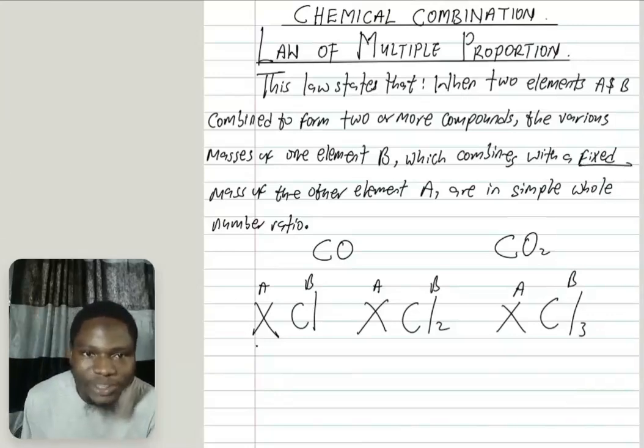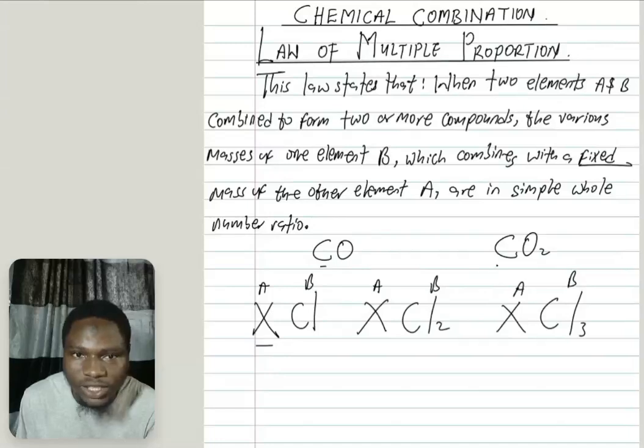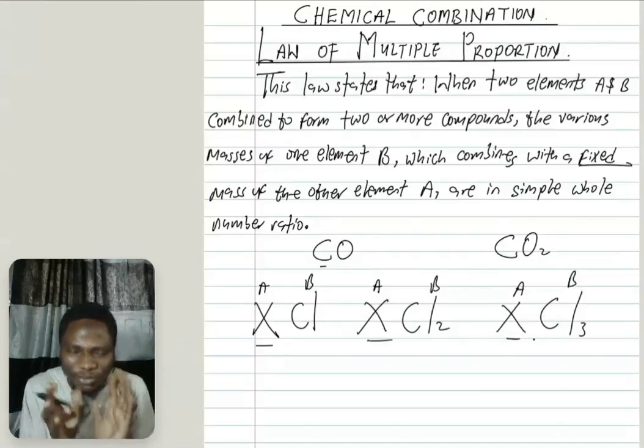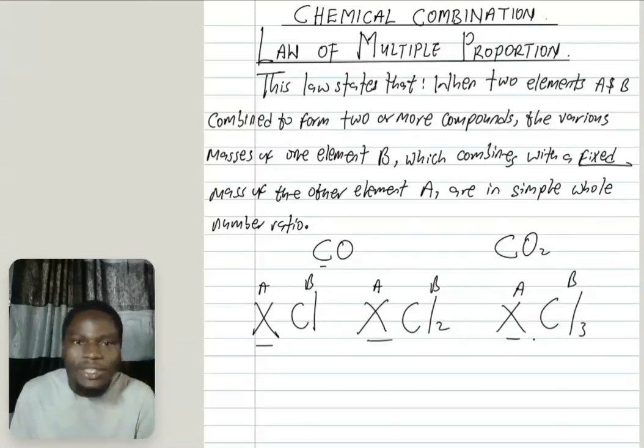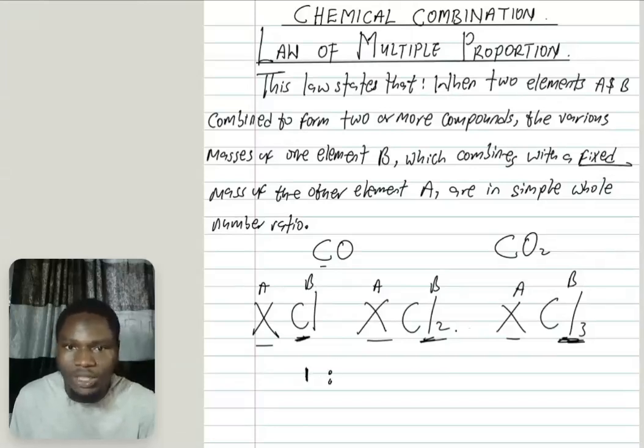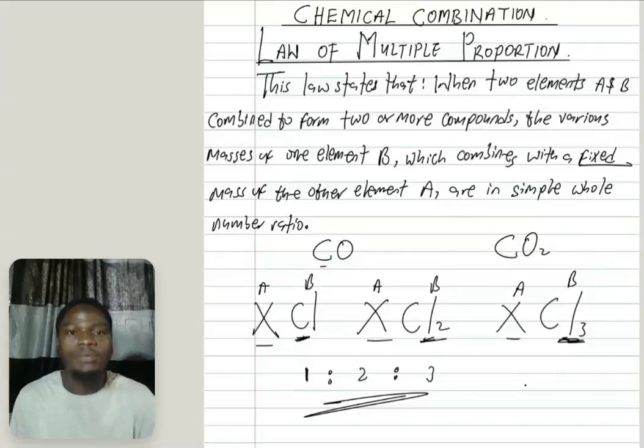Then it's with a fixed mass of A. You can see that A is not changing. Just look at it, carbon is not changing. So this X is a fixed mass. Then the various masses of B reacting together are in a simple number ratio. Can you tell me the atoms reacting here: let me just say 1 ratio. The one reacting here is what? 2 ratio. The one reacting here is what? 3. And that's a simple number ratio. If you observe this in an objective question, you don't need to verify. Just take note that it is the law of multiple proportions.